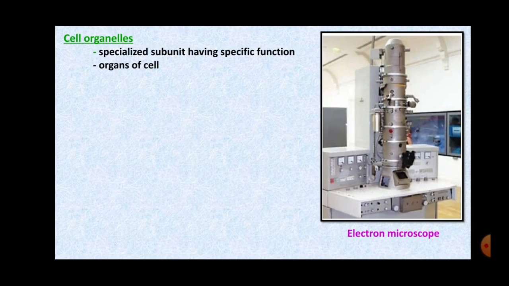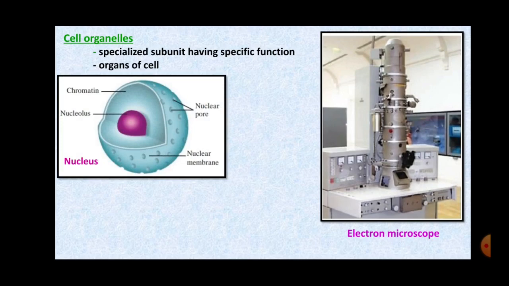So we need an electron microscope to observe these cell organelles. Now let's start with the cell organelles, structure and function. We will study one by one. Now the very first one is nucleus.